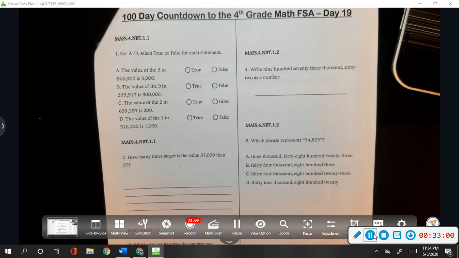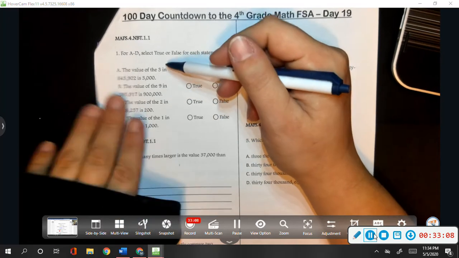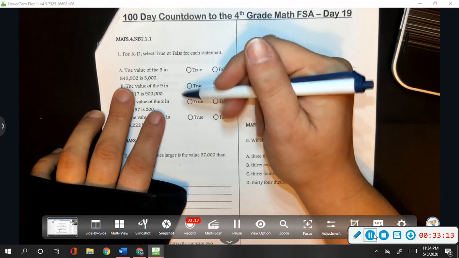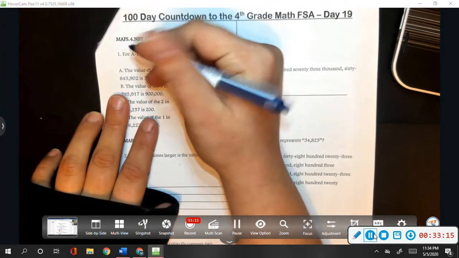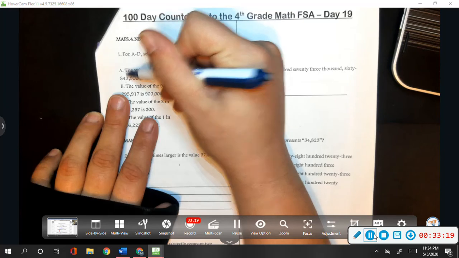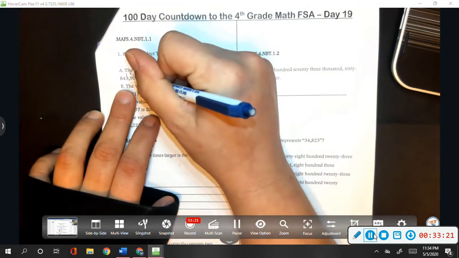So for A through D, we're going to select true or false for each statement. A, the value of 3 in 843,902 is 3,000. If this was my ones, tens, hundreds, thousands, then that would be correct. That value is 3,000.